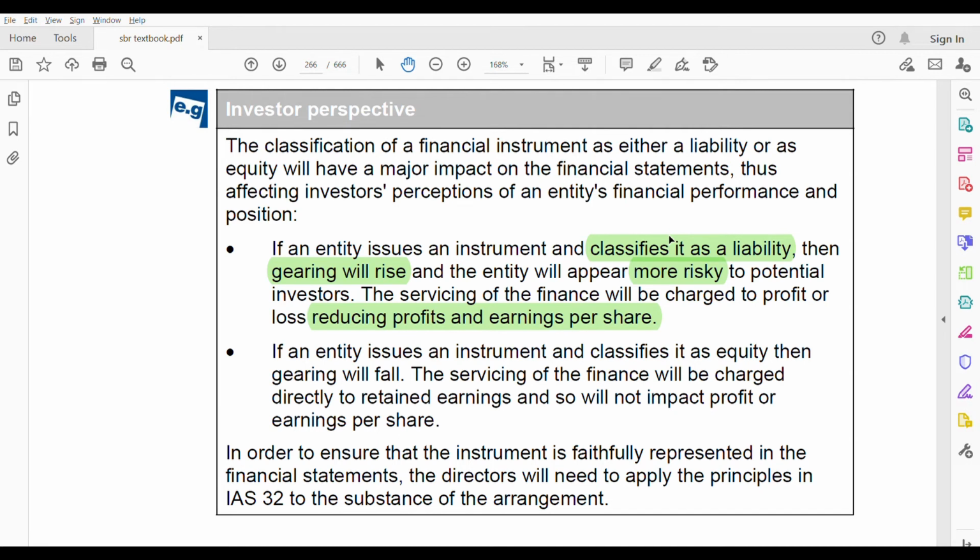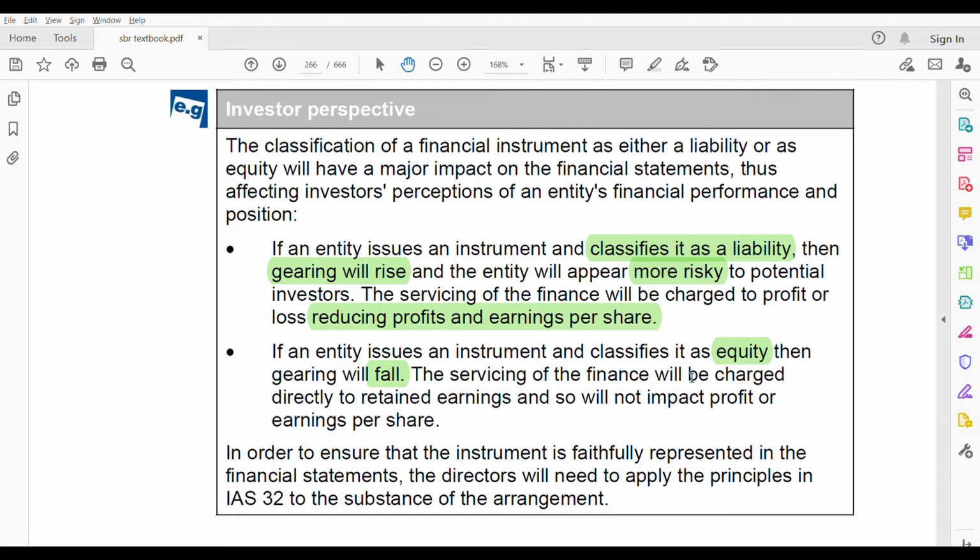Now let us see when it is taken as an equity. If an entity issues an instrument and classifies it as equity, then gearing will fall. Definitely, because your equity will increase. We know debt divided by debt plus equity, so it will reduce your gearing. And because for equity we don't charge interest, nothing will be charged.